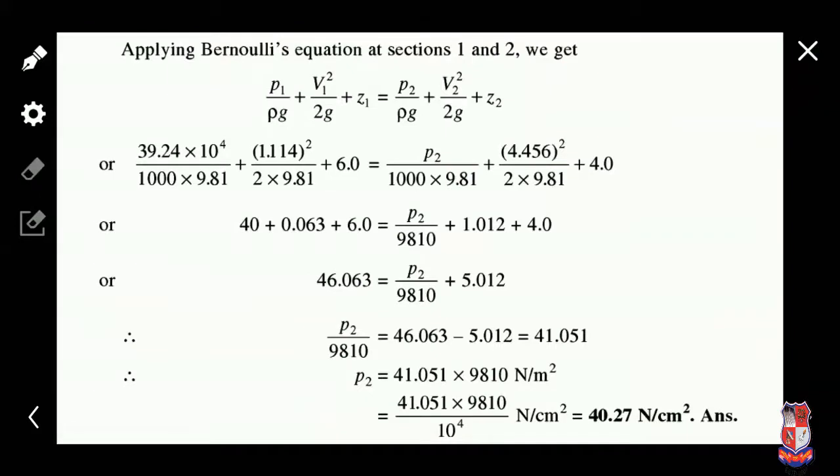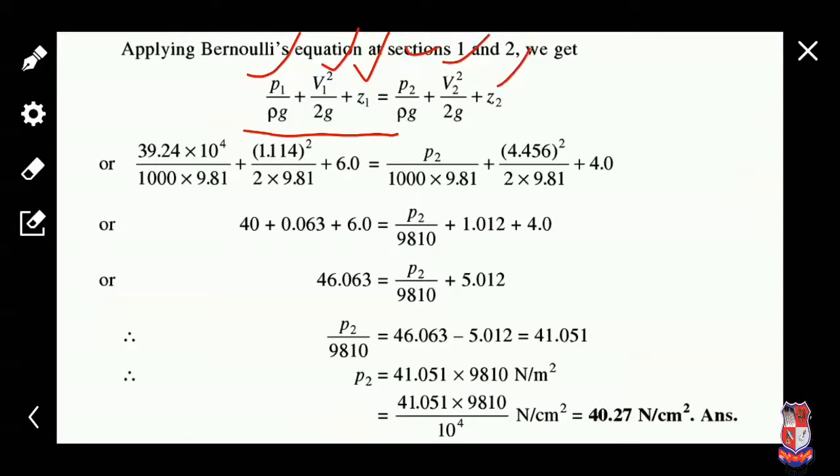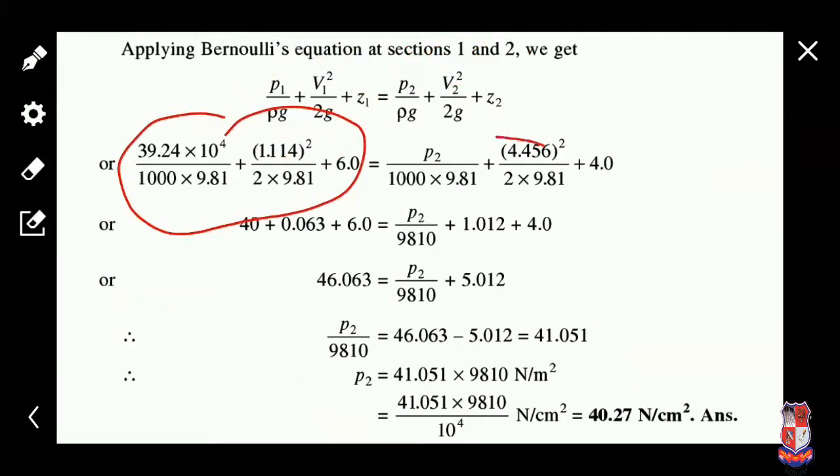Now we apply Bernoulli's equation at section 1 and section 2: pressure energy, kinetic energy, and potential energy at section 1, and similarly pressure, kinetic, and potential energy at section 2. Now put all the values into all elements of the equation.